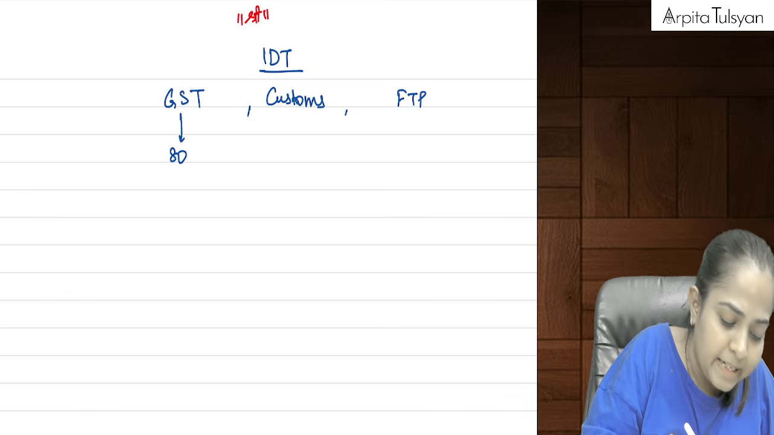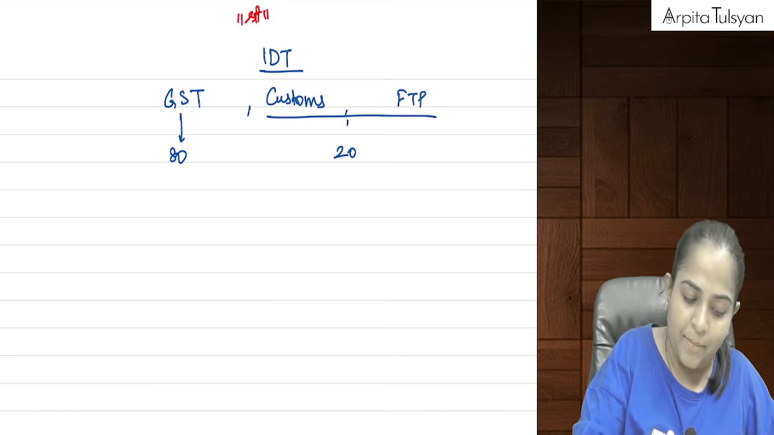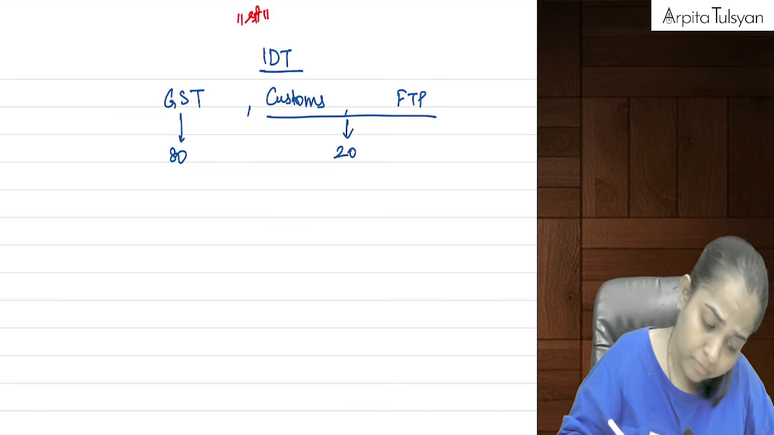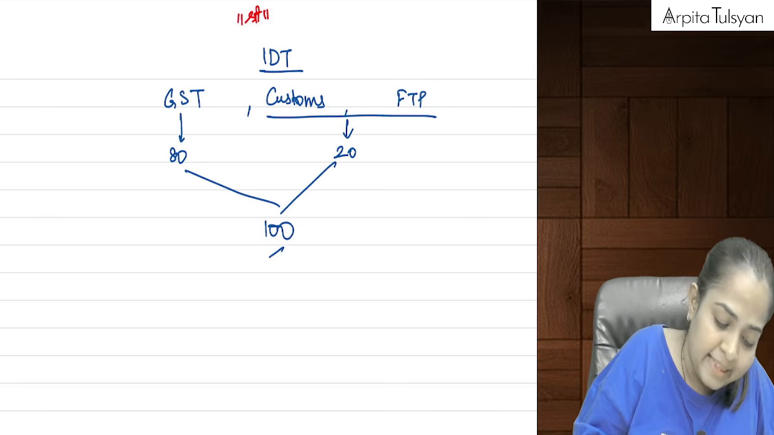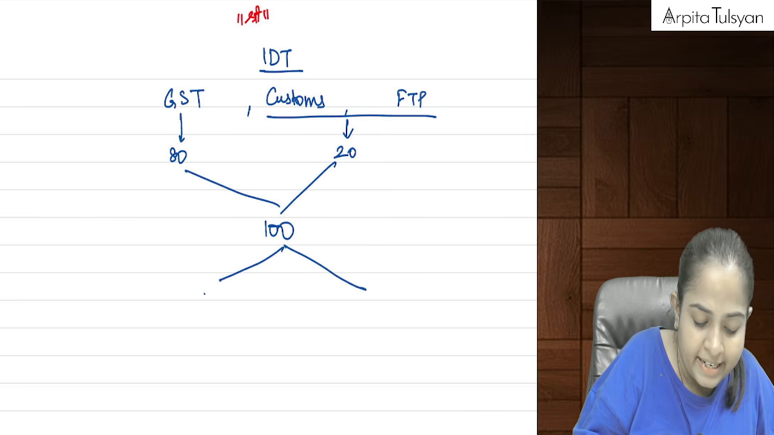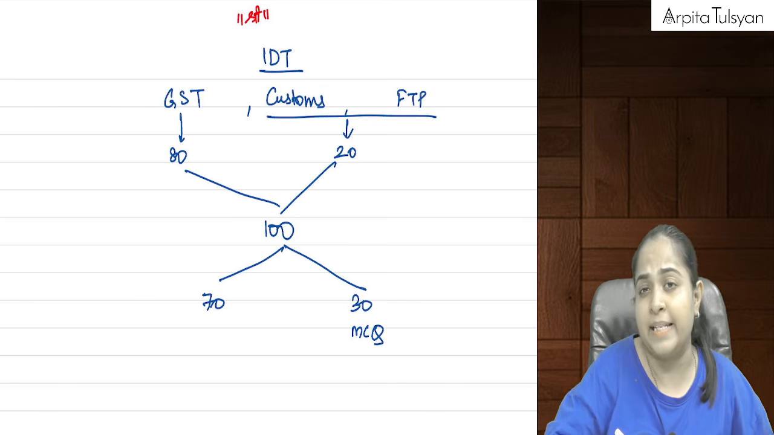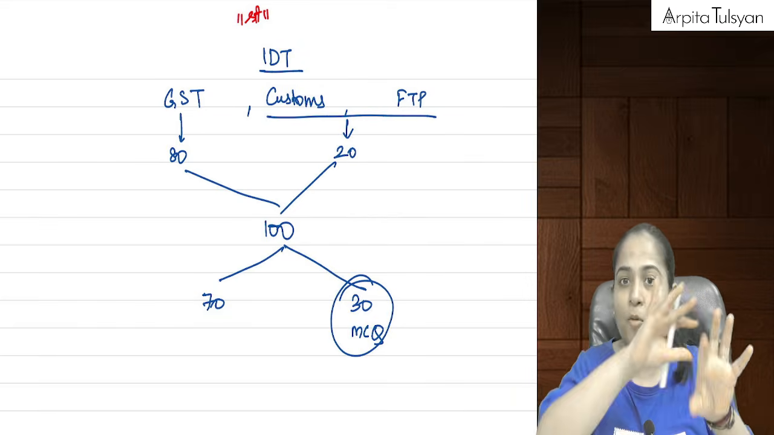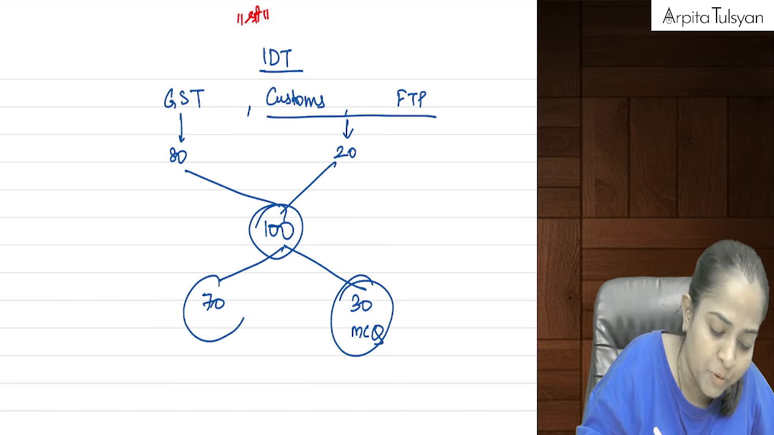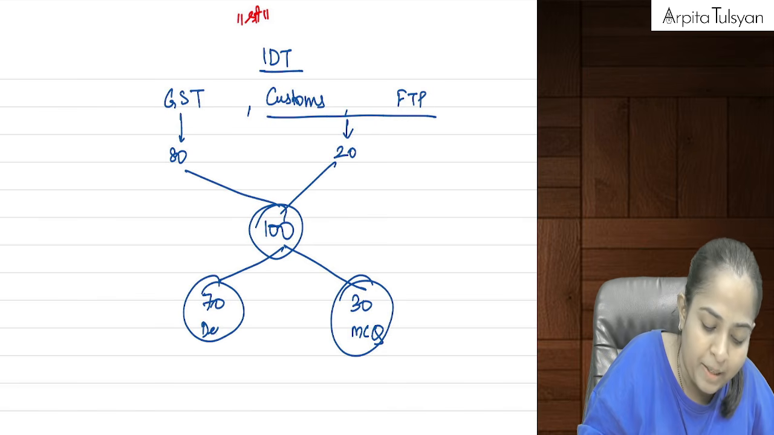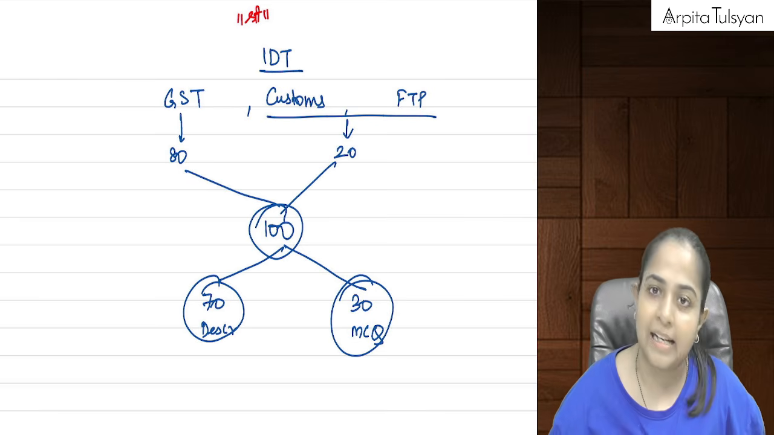Now, GST is 80 marks. Customs and FTP taken together is 20 marks. This is the bifurcation, which makes your overall paper of 100. Then this 100 is further divided in 70-30. 30 marks is MCQs, and these 30 MCQs are from the full syllabus. So from the full 100, 30 marks is going to be MCQs and 70 marks is going to be descriptive question answers. We will be solving some MCQs in the class also.